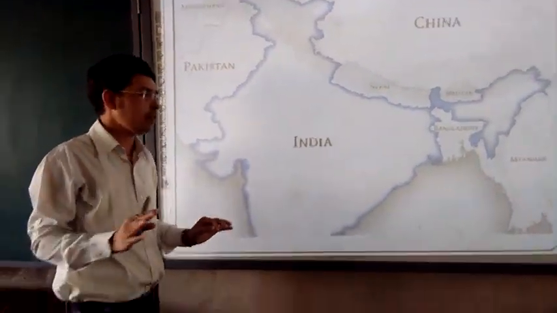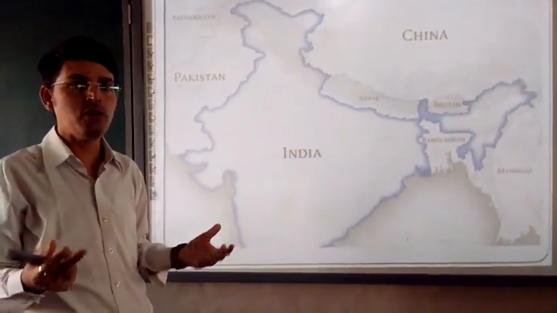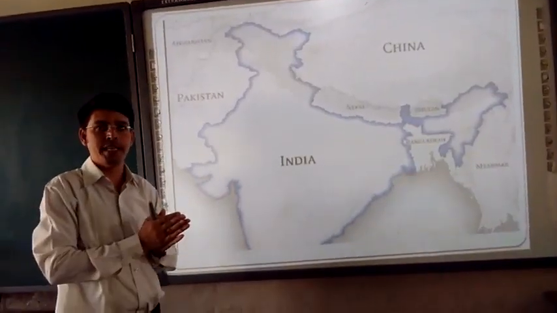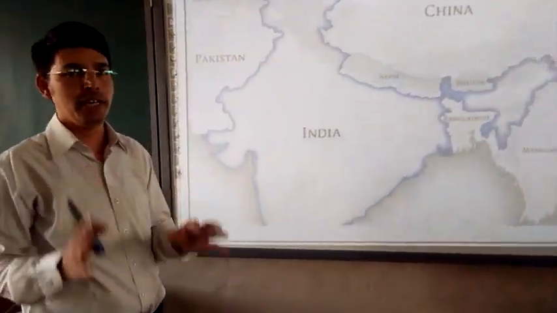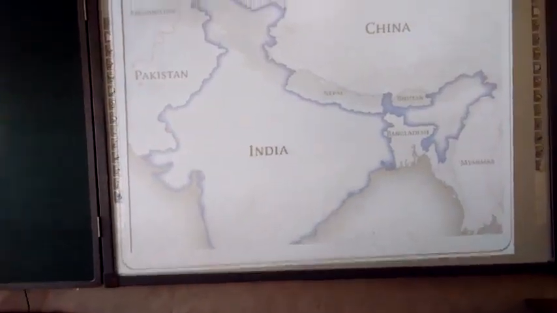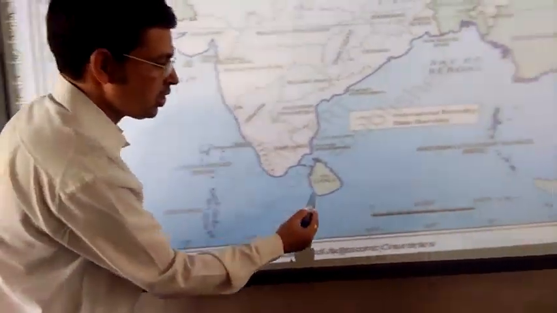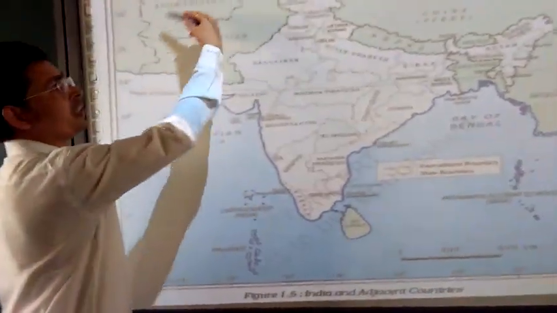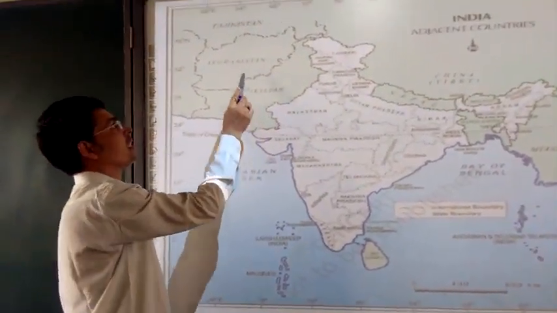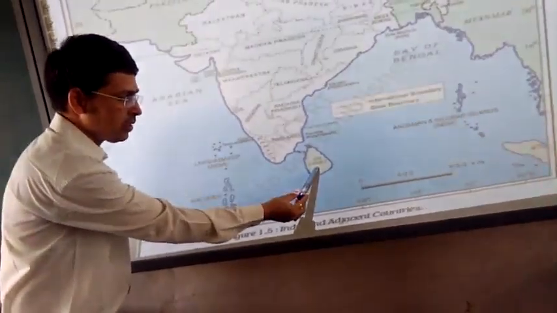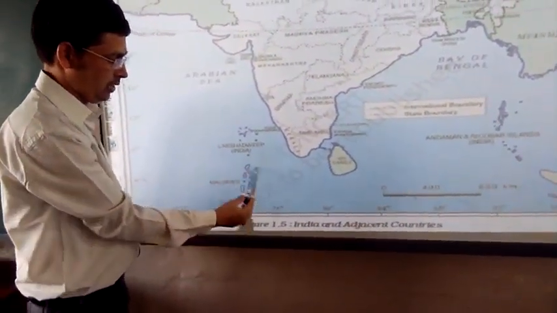But not to forget, we also have 2 island countries downside, but their boundaries are not touching India. They are Maldives and Sri Lanka. We will see the map once again. This is Maldives here. This is Sri Lanka here. When we are talking about the adjacent countries, we see Pakistan, Afghanistan, then China, then Nepal, Bhutan, Bangladesh, Myanmar. These are also the two island countries, Sri Lanka and Maldives.